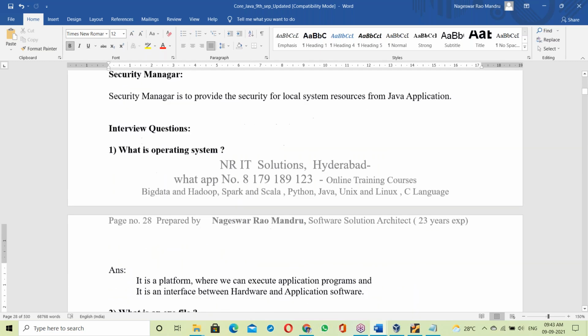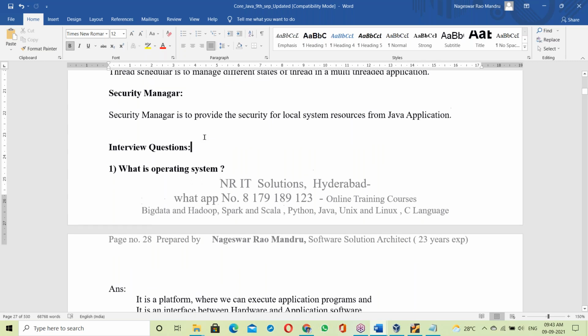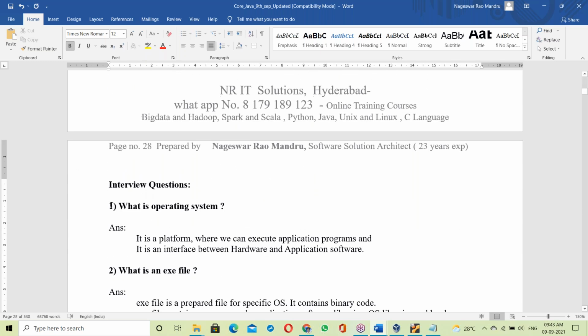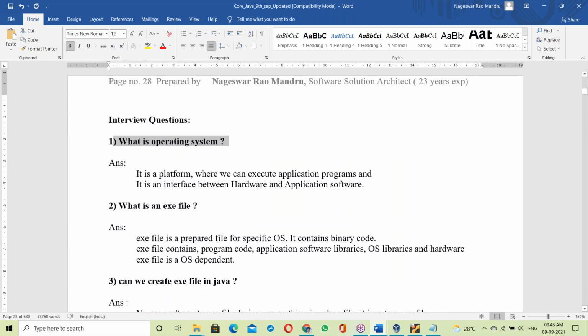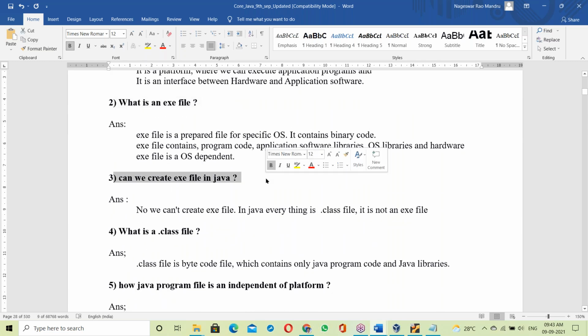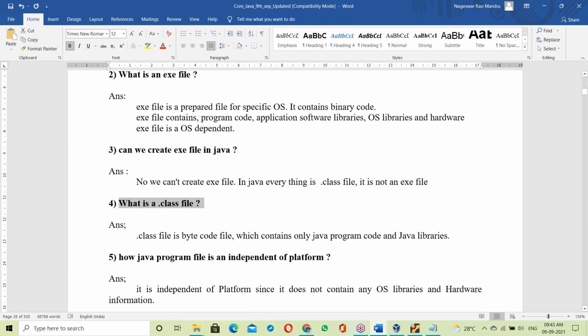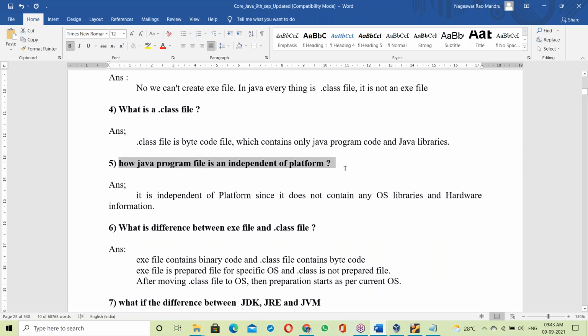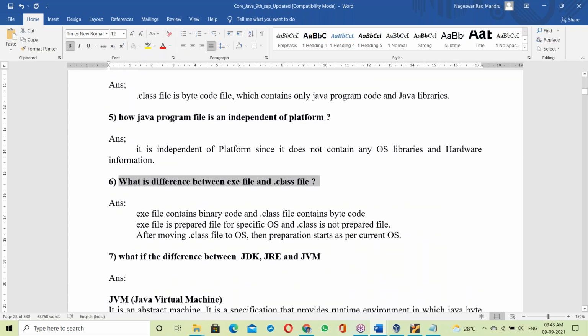See, these are some questions. For every topic, separate questions are prepared, chapter-wise interview questions. Now you can answer some questions. What is an OS? What is an exe file? Can we create an exe file in Java? What is a dot class file? How is a Java program independent of platform? What is the difference between an exe file and a dot class file? Up to the sixth question you can answer now.